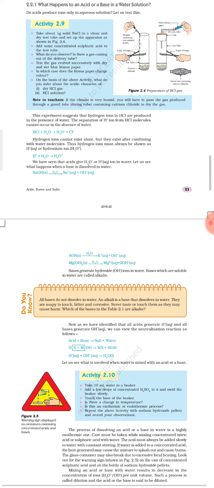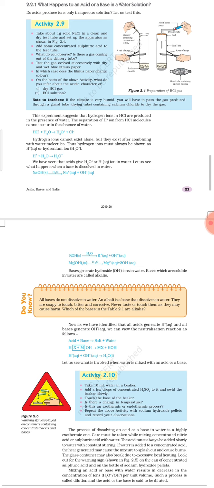Alkalis are only those bases which are soluble in water, and we know that all bases are not soluble in water. So this is the explanation of activity 2.9.